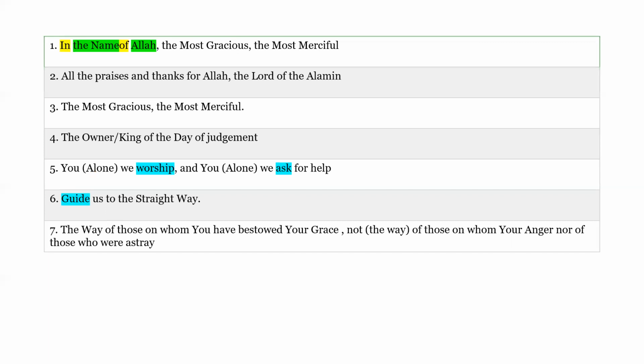And the straight path, Sirat al-Mustaqim, is another ism, or maybe 2 ism here. So the way of those on whom you have bestowed your grace. Sirat al-Lazina anamta alayhim. And here, you have bestowed. Bestowed is in the past tense, or you can say the perfect past tense. This is also a fail here. And not the way of those who earned your anger, nor of those who err astray. So as we can see in our Fatiha.